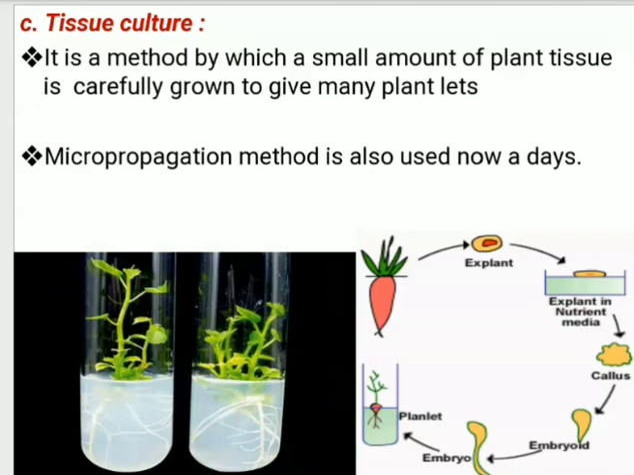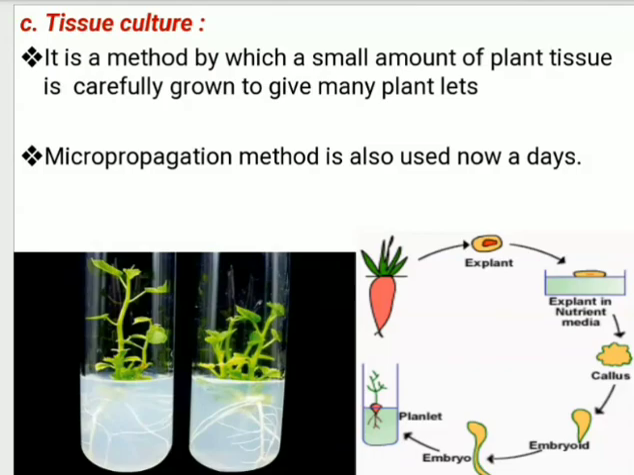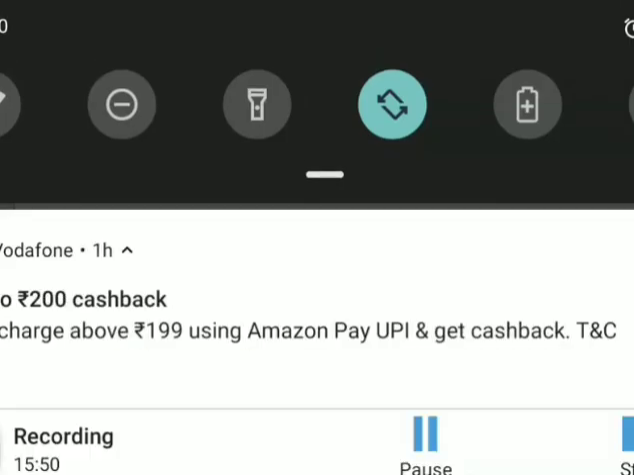So this is again a method with the help of which many plantlets can be produced from a single part of a plant. That is nothing but tissue culture. So with this we end asexual reproduction.